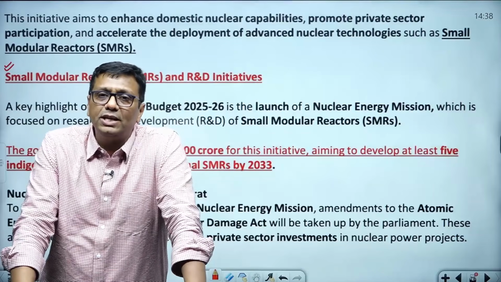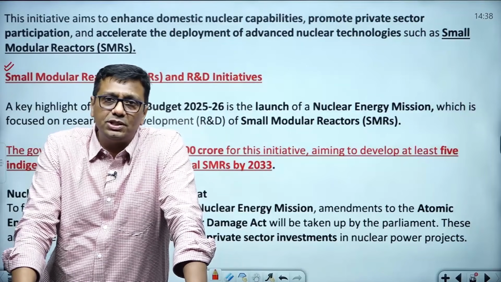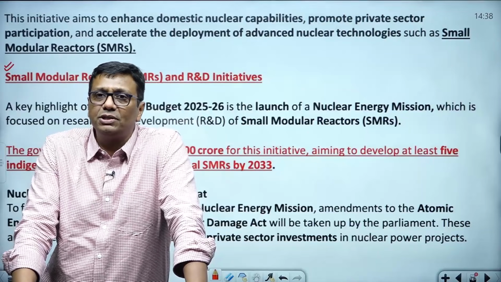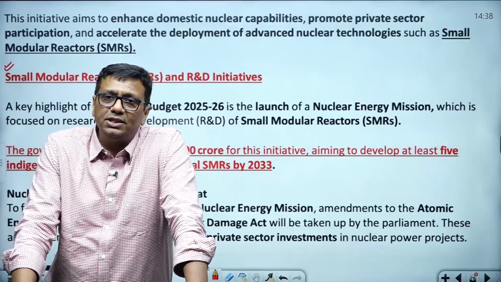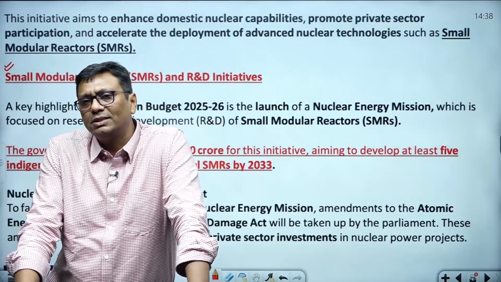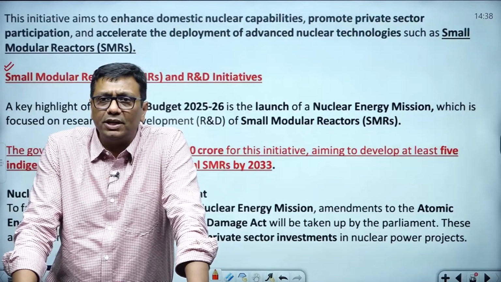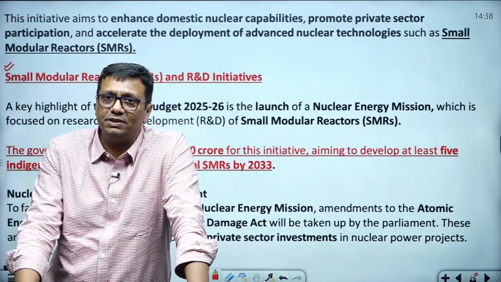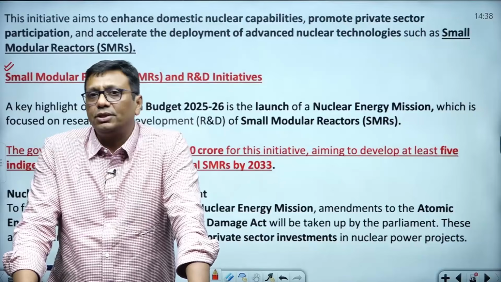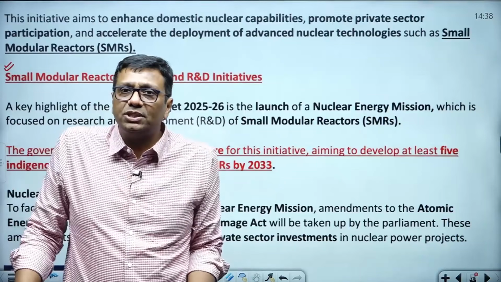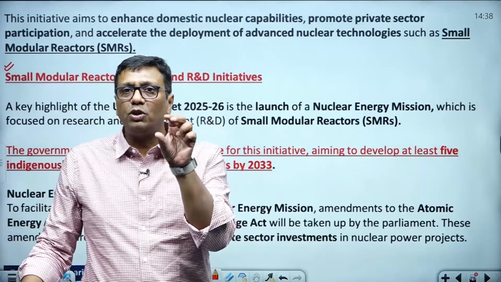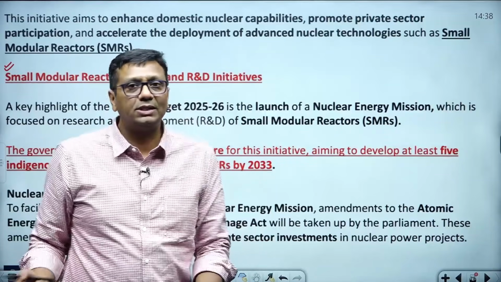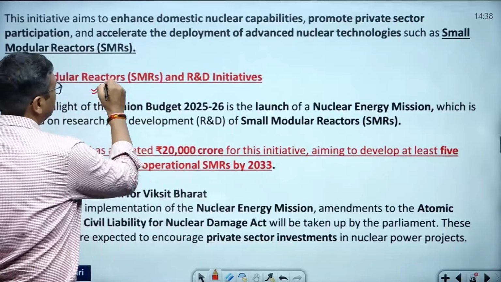India's nuclear energy program is a 3-stage nuclear energy development program, and the first stage has the PHWR, pressurized heavy water reactor. In the second stage we are using the fast breeder reactor, and in the third we are using the AHWR, advanced heavy water reactor. These are 3 different stages with different types of reactors. So the first stage has a pressurized heavy water reactor. It's a prototype. The small-scale reactor is the small modular reactor. You can call it a Bharat modular reactor, which India wants to establish.